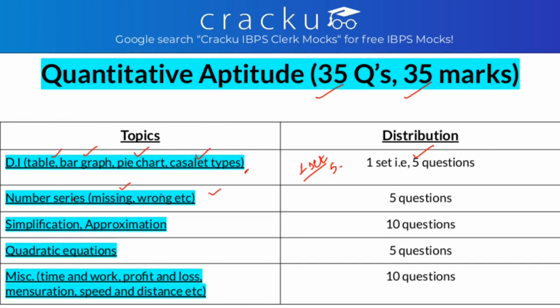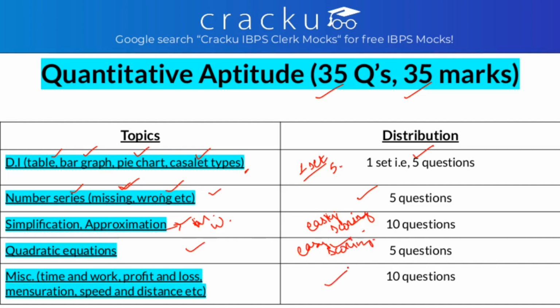Another is number series. In number series you can have missing number series or wrong number series, and the number of questions from them is 5. It is either missing number series or wrong number series. The total is 5 questions from this topic. Another is simplification and approximation. This approximation is find the missing value or wrong value and you have 10 questions from them. They are easy and scoring. Next is quadratic equations. You get 5 questions from them. Even these are easy and scoring.